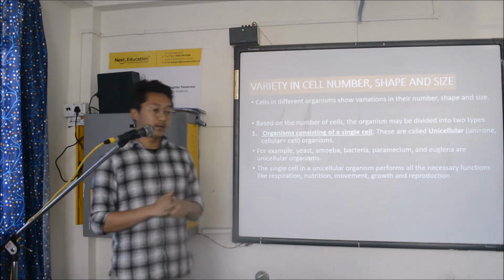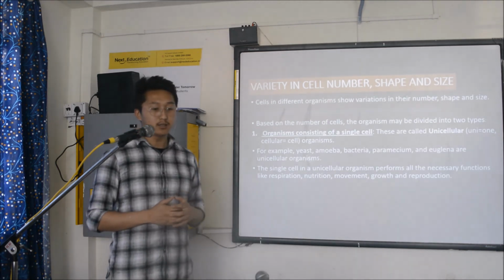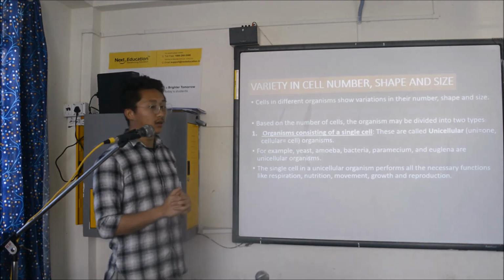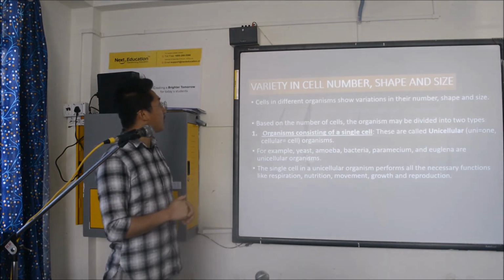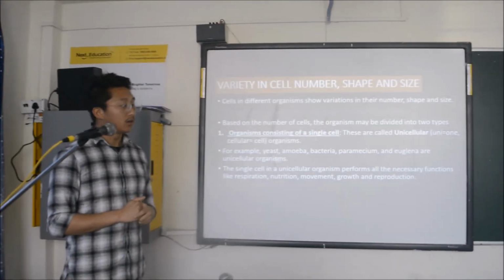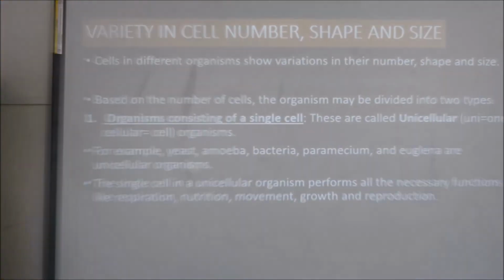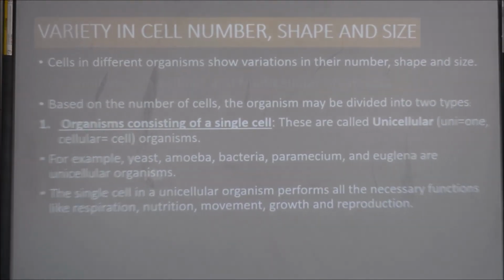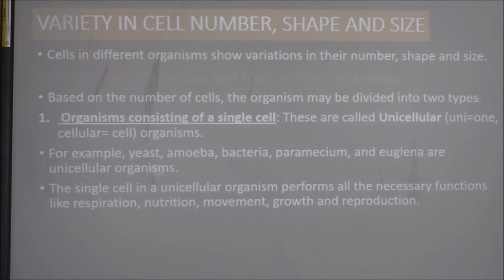Okay, so we have come to the next topic, that is variety in cell number, shape and size. In this topic, cells in different organisms show variation in their number, shape and size. Different organisms have a different number of cells, and different sizes and shapes of cells.